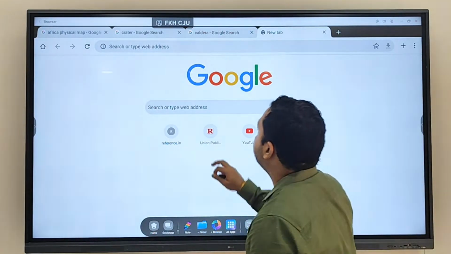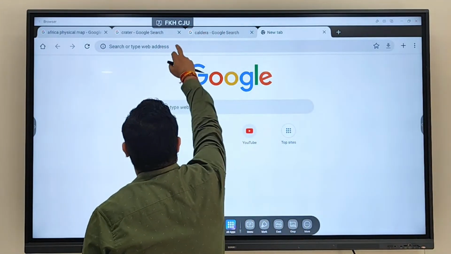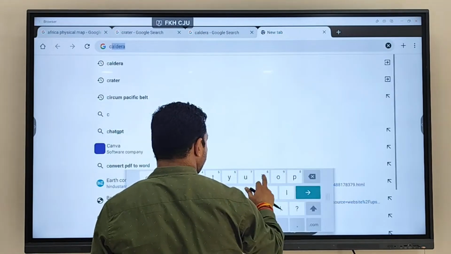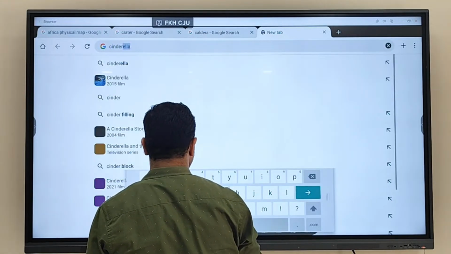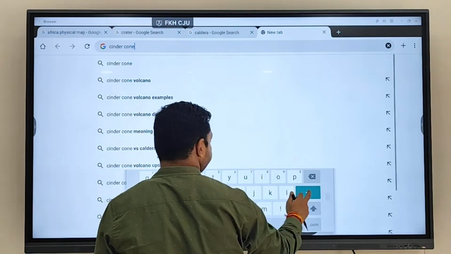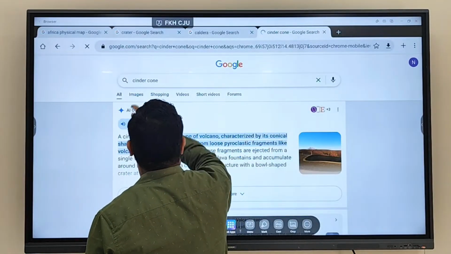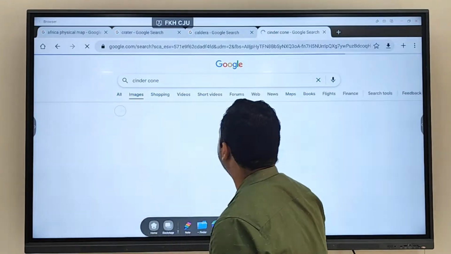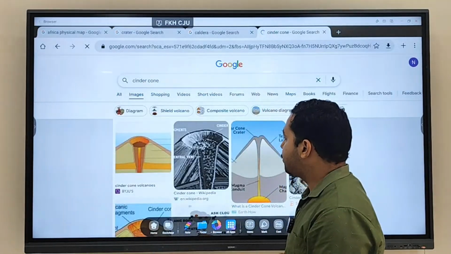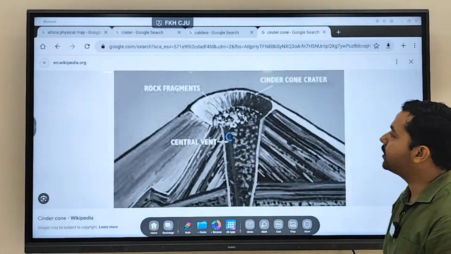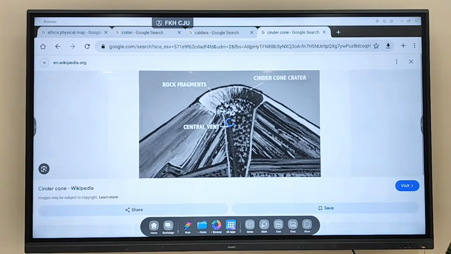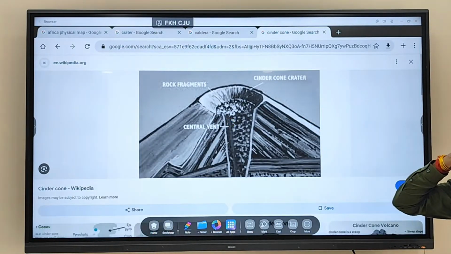Right? Then you will also see one more thing called a cinder cone. Sometimes you will also see this. So this is a type of crater. This type of crater is known as a cinder cone crater. This type of crater is a cinder cone crater.